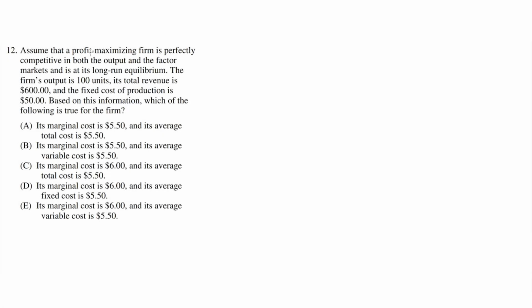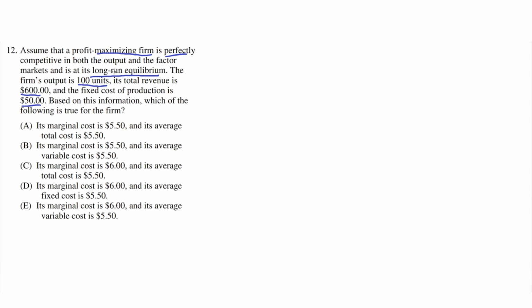Assume that a profit-maximizing firm is perfectly competitive in both the output and the factor markets, and is at its long-run equilibrium. The firm's output is 100 units, its total revenue is $600, and the fixed cost of production is $50. Based on the information, which of the following is true for the firm?